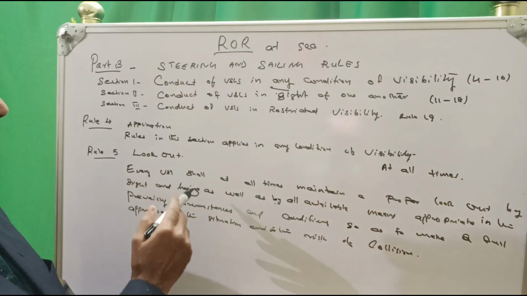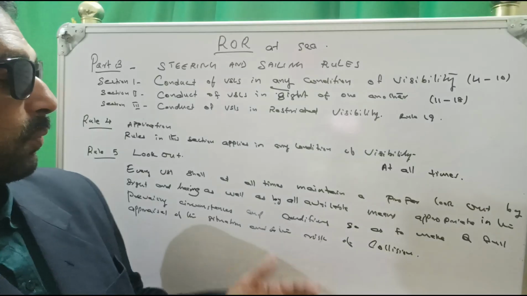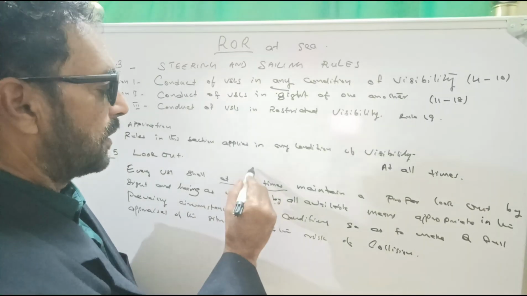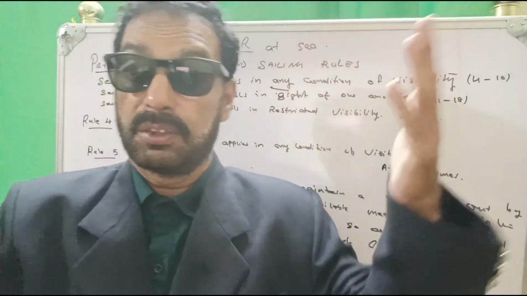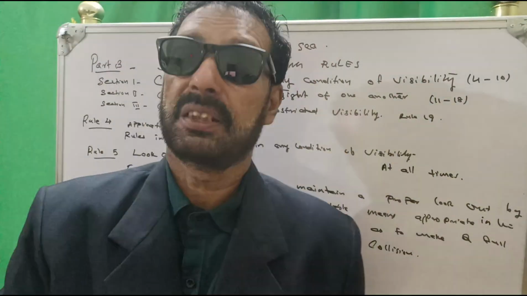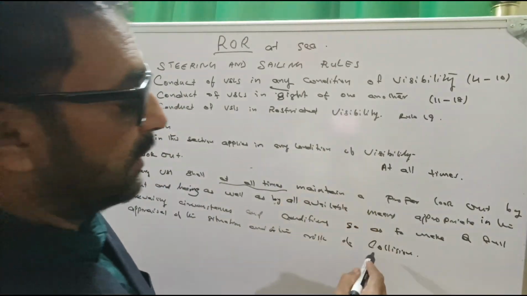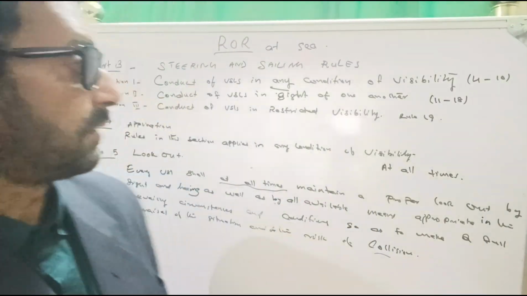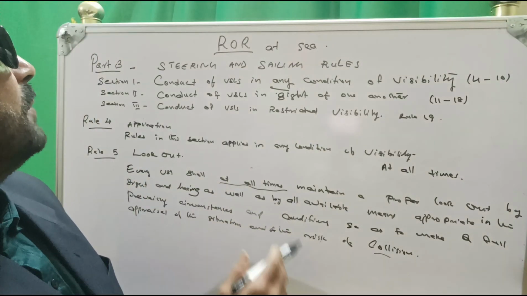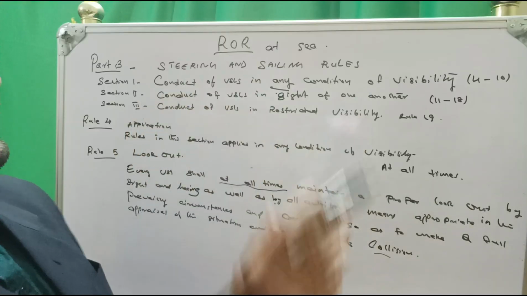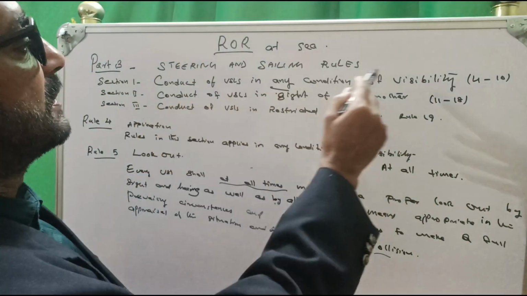Rule number 5, lookout. Every vessel shall at all times, 24 hours, any time, maintain a proper lookout by sight and hearing as well as all available means appropriate in the prevailing circumstances and conditions so as to make a full appraisal of the situation and of the risk of collision. That's what Rule 5, lookout, is saying. And this is Part B, steering and sailing rules. We will come across Part B again.